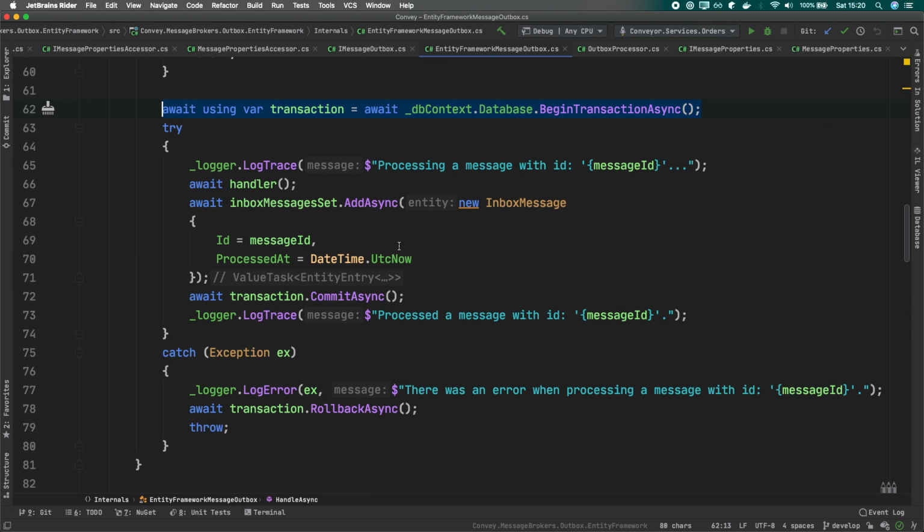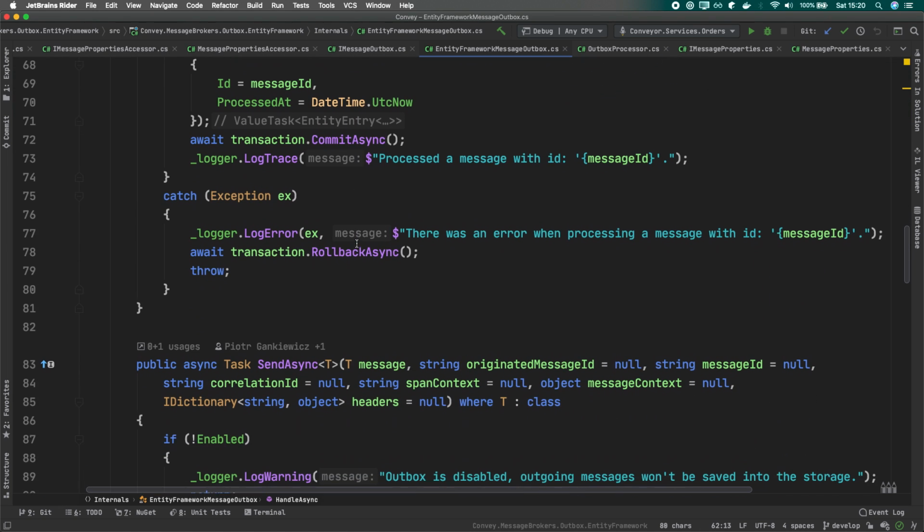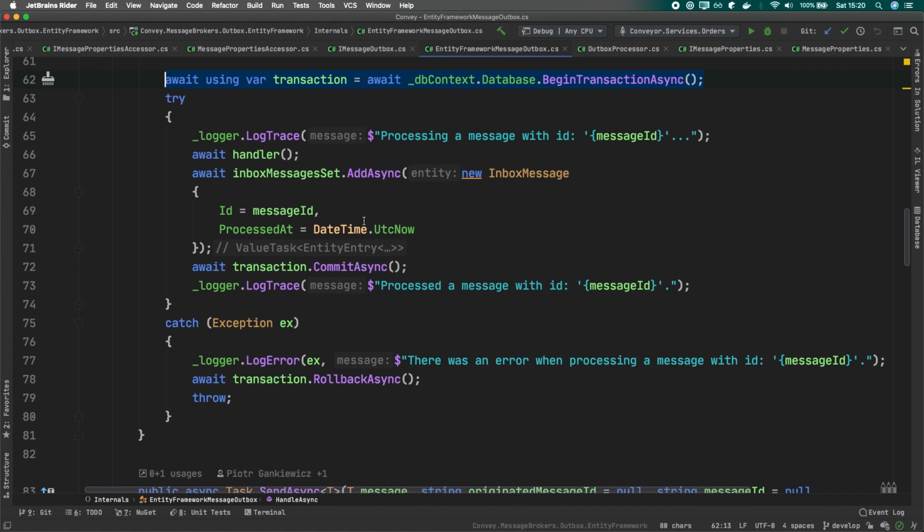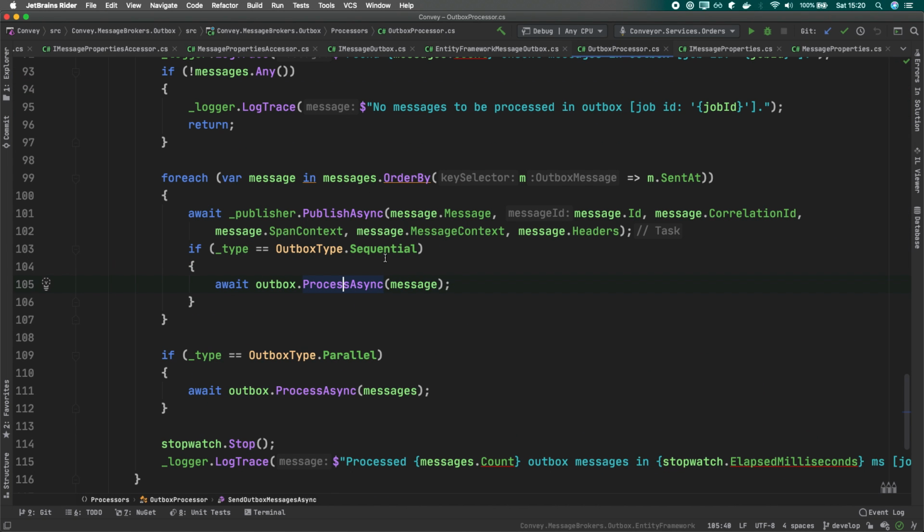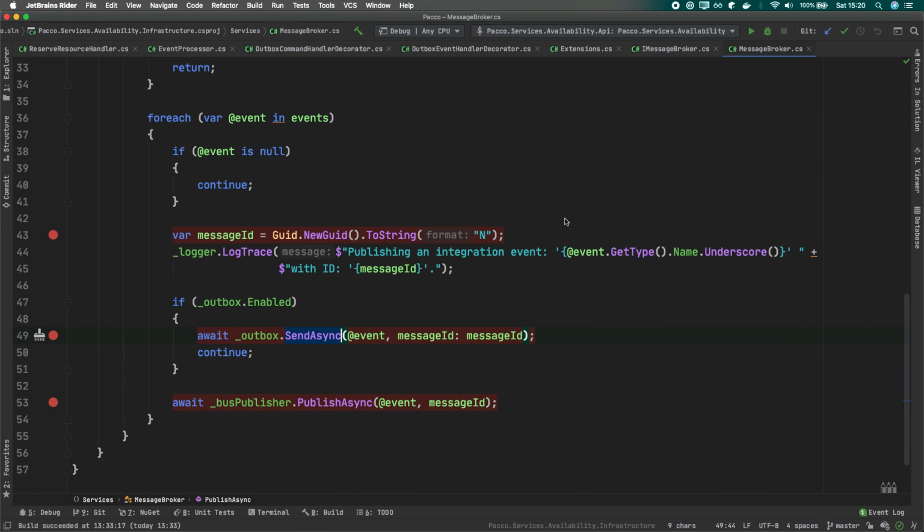And we just mark this message as a process one. But the important part here is that when we publish those messages, for example, using this Outbox, as you can see, we need to have the same message ID, right? So when we are saying publish async and we pass this message ID, as developers, we have to ensure that we create this message ID once, and we send it to this Outbox, and then the Outbox will always use the same message ID for the same message type. Yeah, because otherwise that makes no sense.